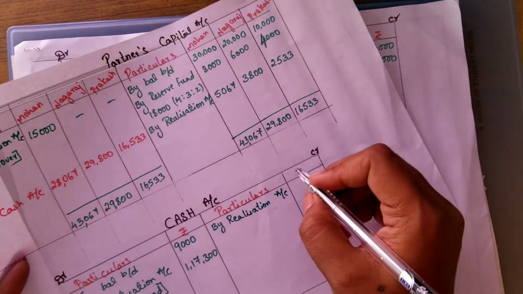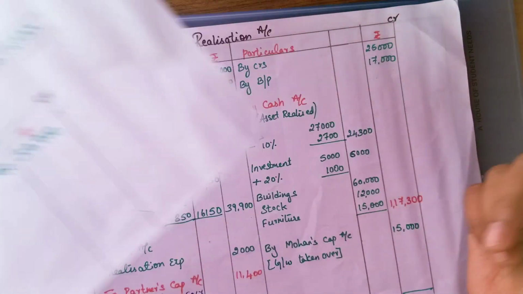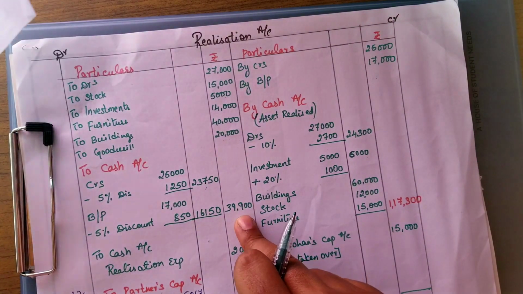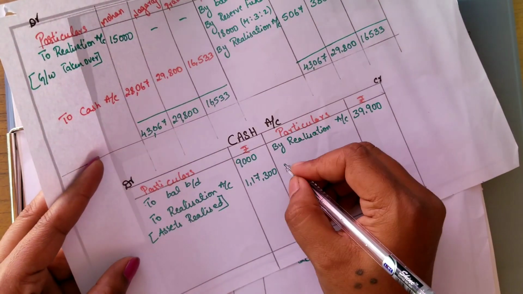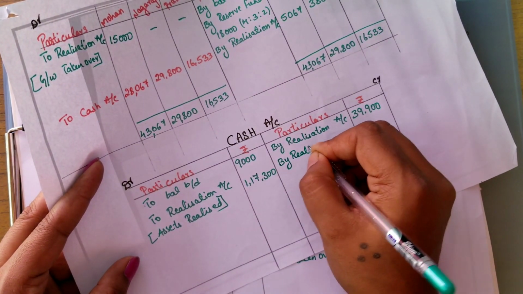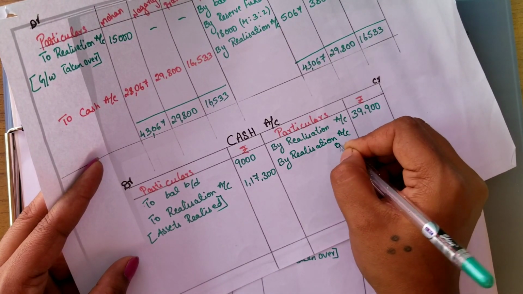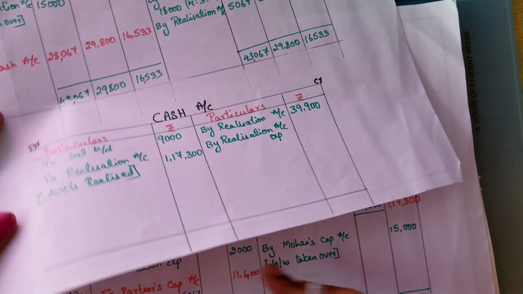What is the balance? 39,900. That is for creditors, bills payable, whatever the amount they have paid, that we are writing here. And again we have the realization expenses. That also we should show it here. Realization expenses, you can write in the bracket, that is 2,000.